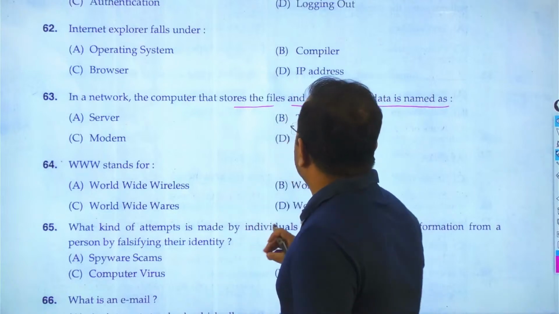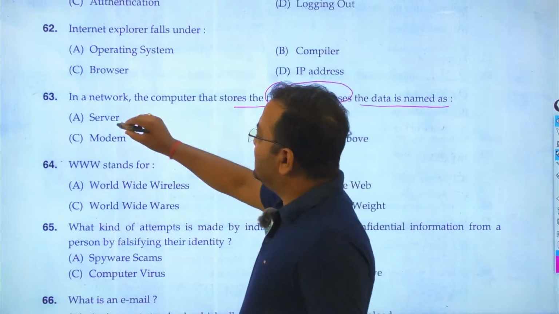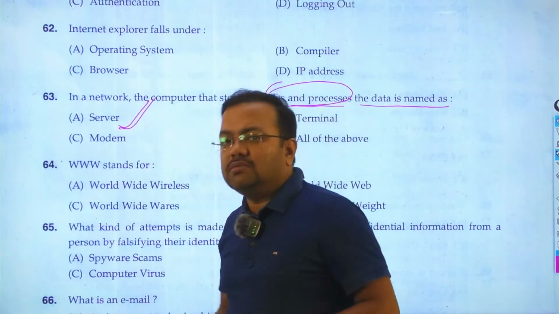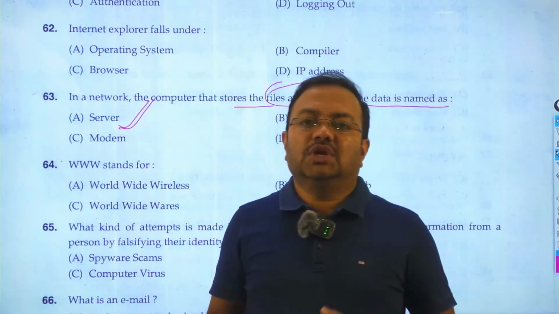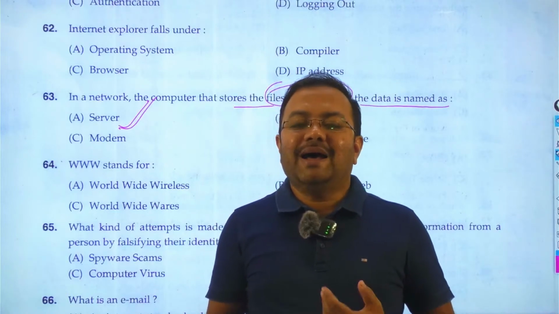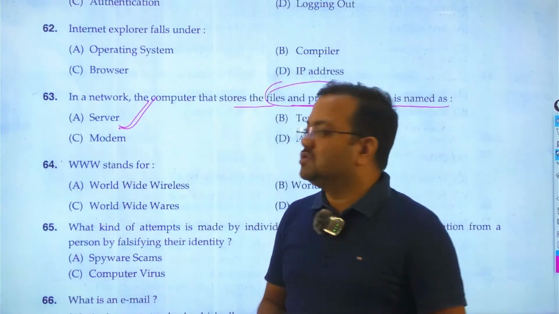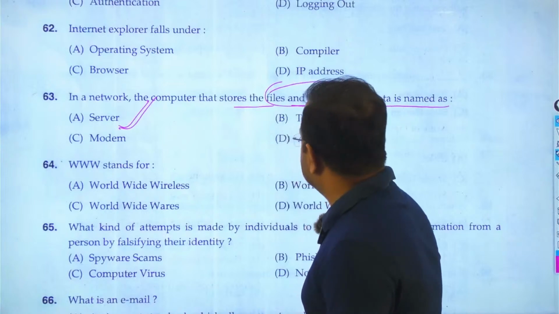So those that manage the files and process, this is simply we can say the server, to which the user can give the request, and as per the request the user can access the relevant information which is provided by the server. So question number 63 answer is server.